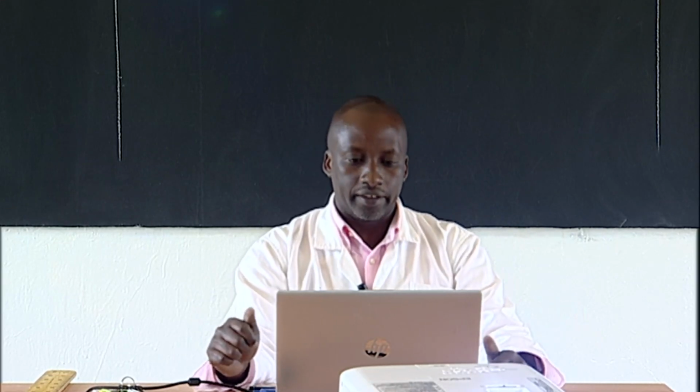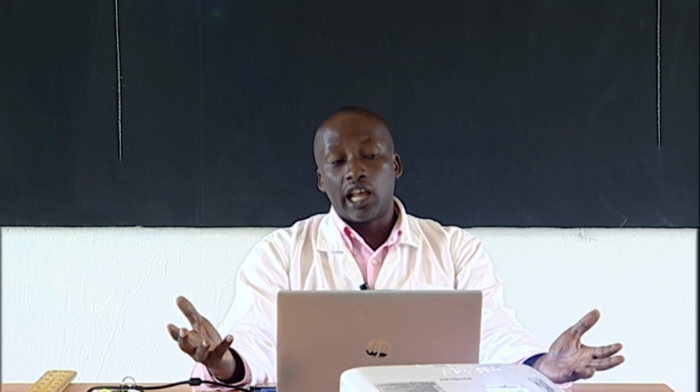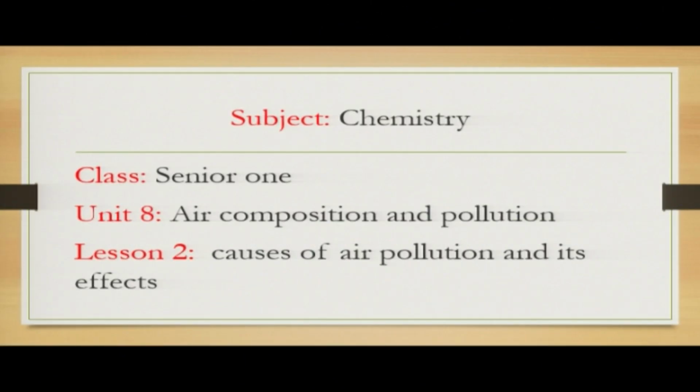Dear students of Senior 1, once again we are here. In chemistry, we are still looking at unit number 8, which is air composition and pollution. That is what we were looking at in the previous lesson.